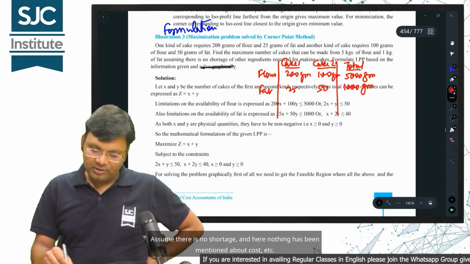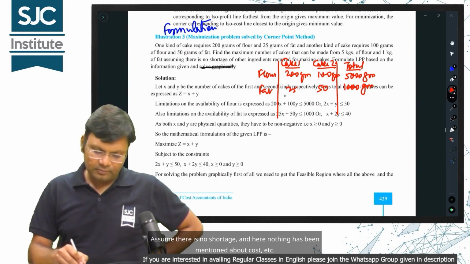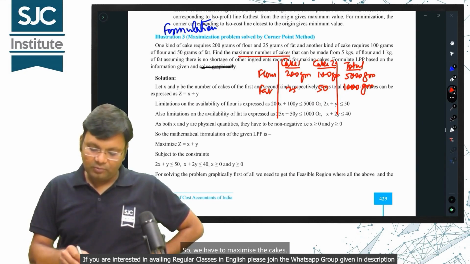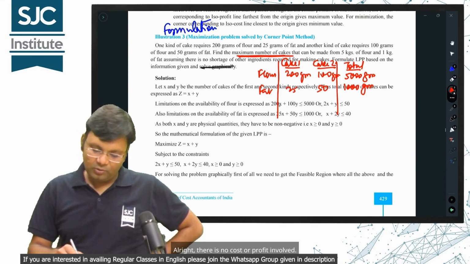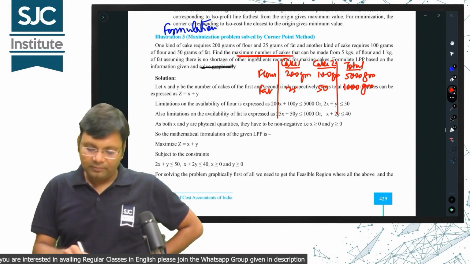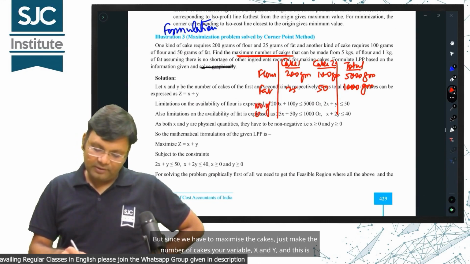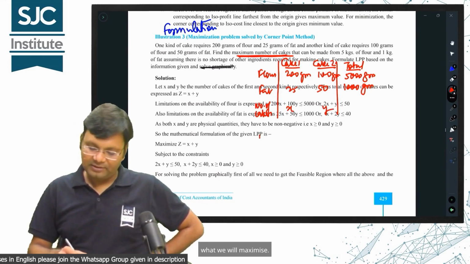Assume there is no shortage, and nothing has been mentioned about cost, etc. The point is finding the maximum number of cakes. So, we have to maximize the cakes. There is no cost or profit involved, but since we have to maximize the cakes, just make the number of cakes your variables, x and y, and this is what we will maximize.